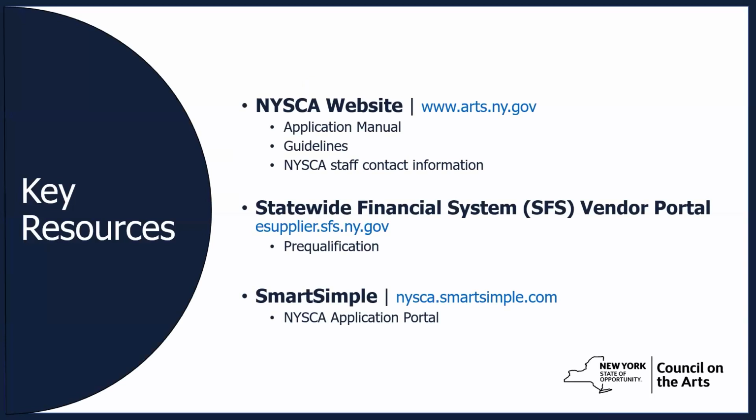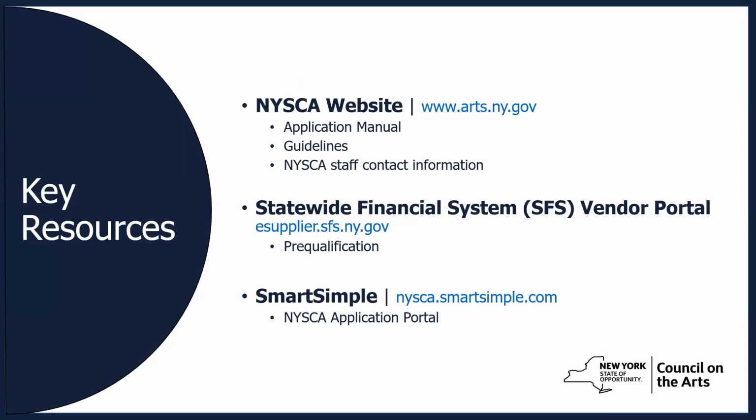We recommend that all applicants become familiar with the following resources available on our website, arts.ny.gov. The application manual provides a thorough overview of NYSCA's grantee application and review process. If you are a multi-year grantee interested in applying, please carefully read the section of the application manual titled Grant Period and Multi-Year Grant Awards for more information. The NYSCA Opportunity Guidelines provides important information on eligibility requirements and includes all of the relevant application questions.